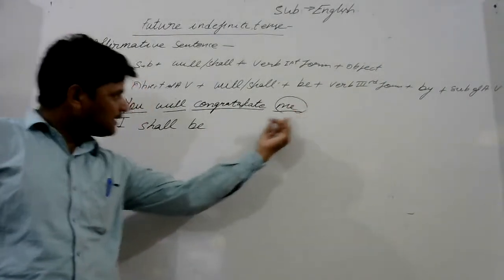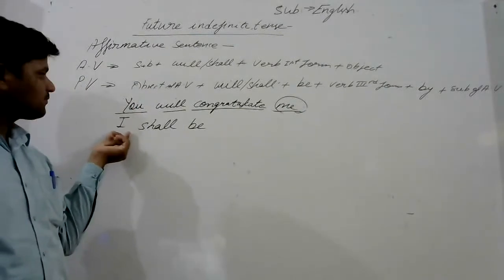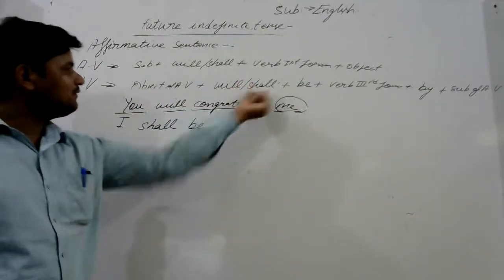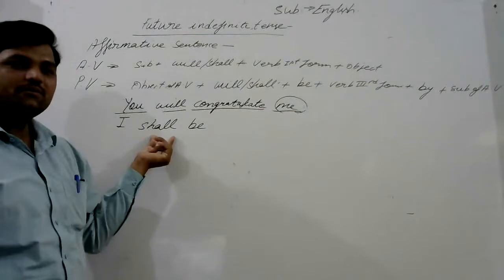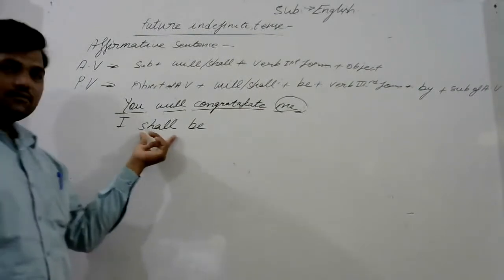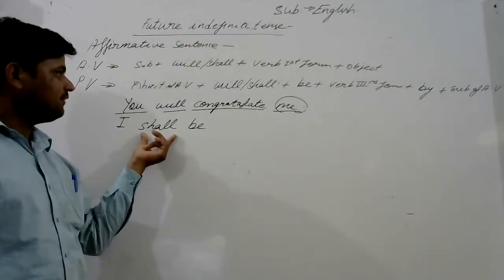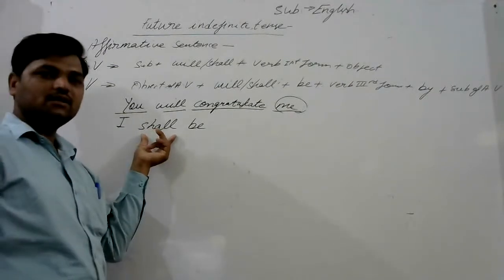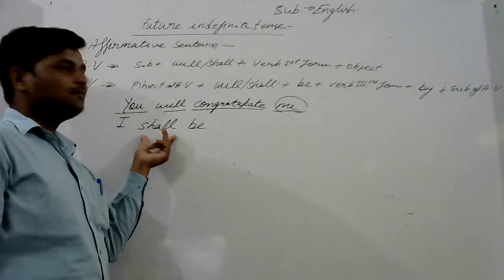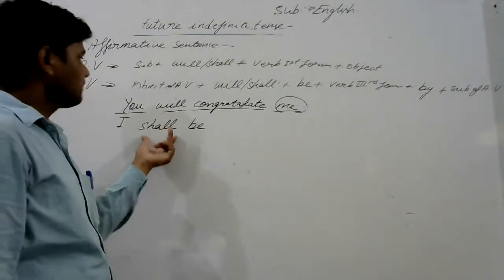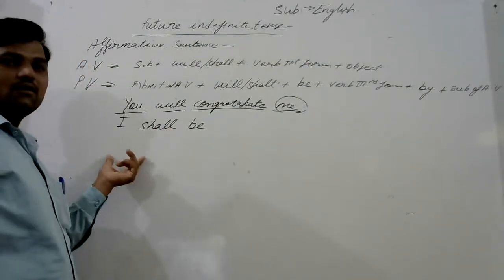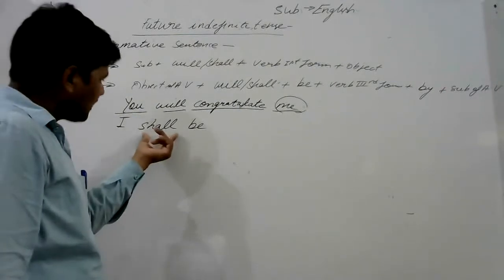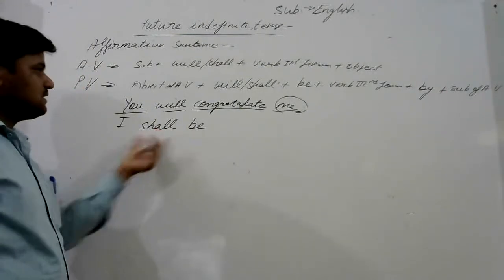I told you before, for I and we we use shall, and for other subjects we use will, but for compulsion or certainty we use will for I and we also.